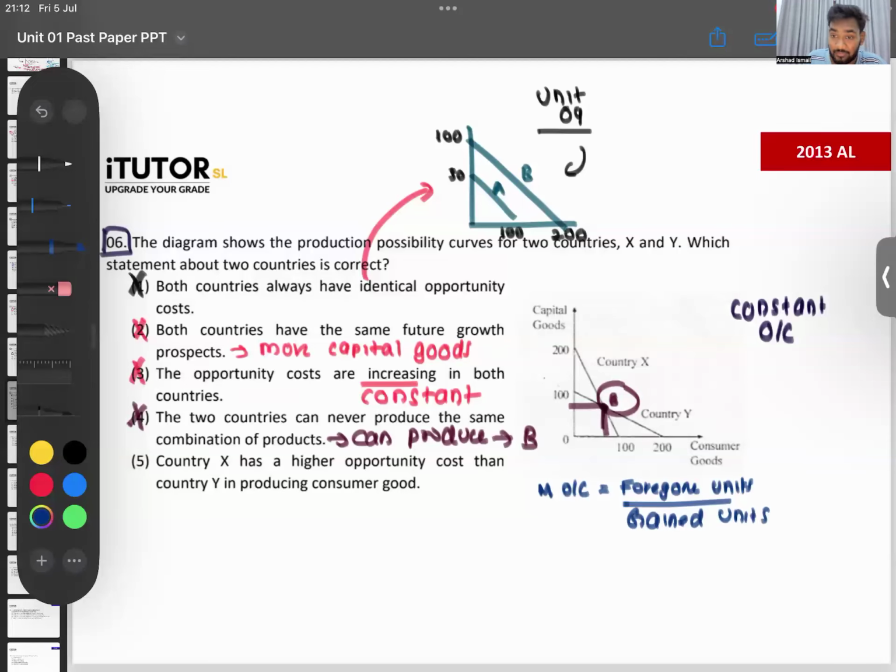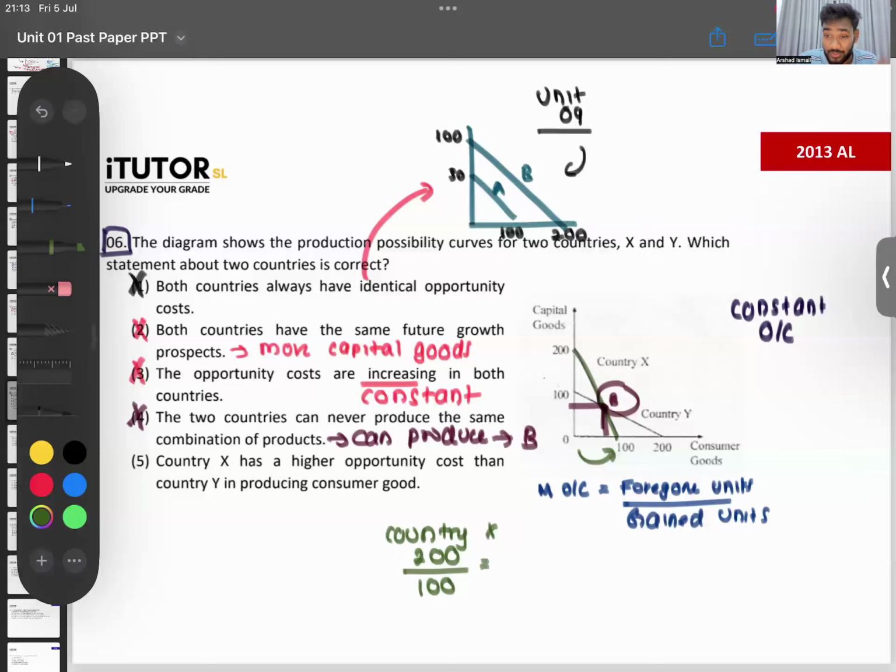So we'll take country X. Country X is the green one. In country X, to gain 100 consumer goods, they have to sacrifice 200 capital goods.